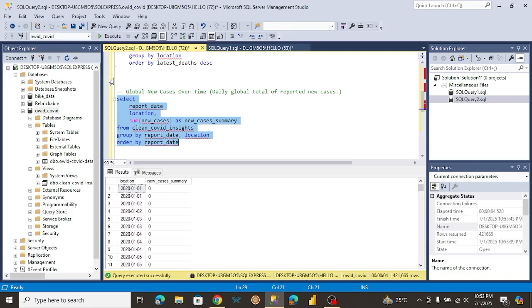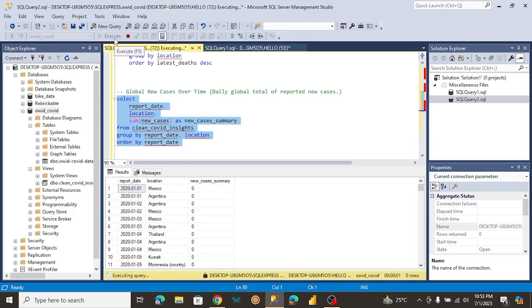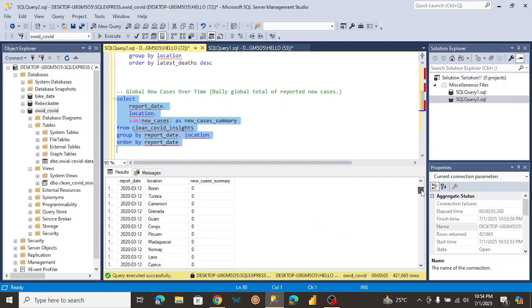Okay, I made a mistake over here. I didn't include the comma. Let me run this one more time. Okay, so it's starting from the beginning of time all the way to the recent. As we can see, things are steady. Things are still steady.